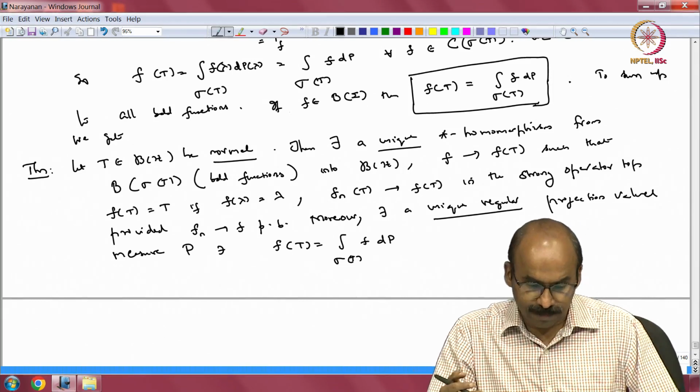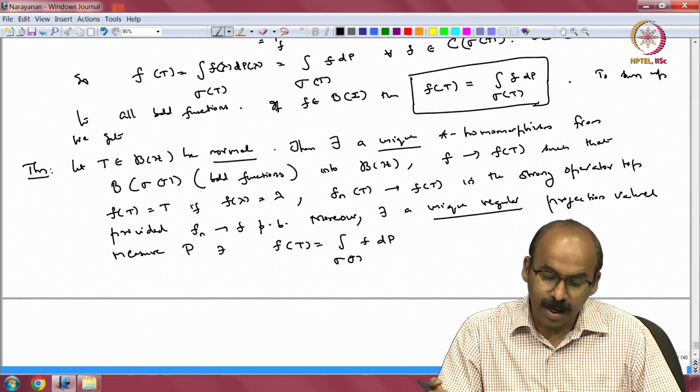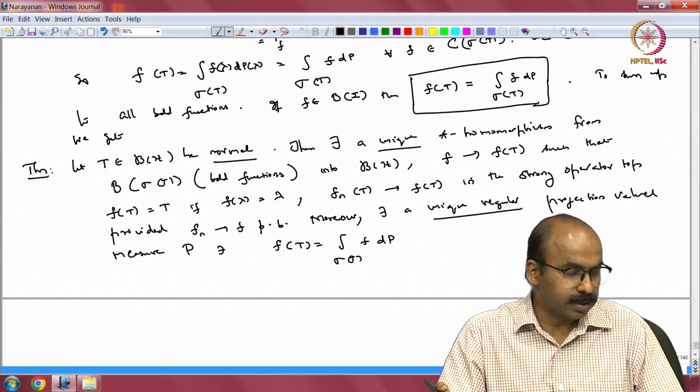And you can see that if you assume that your Hilbert space is finite dimensional, then this reduces to the spectral theorem you already know. Okay. So, let us continue.